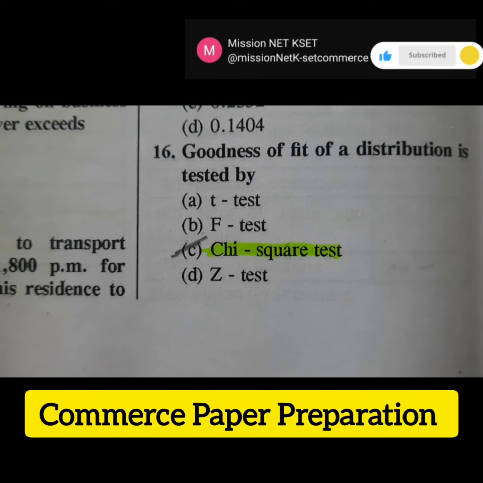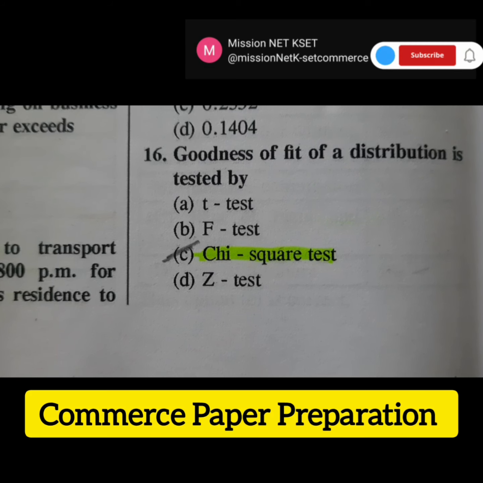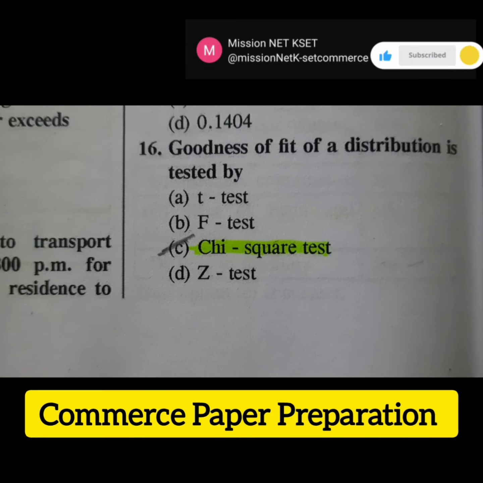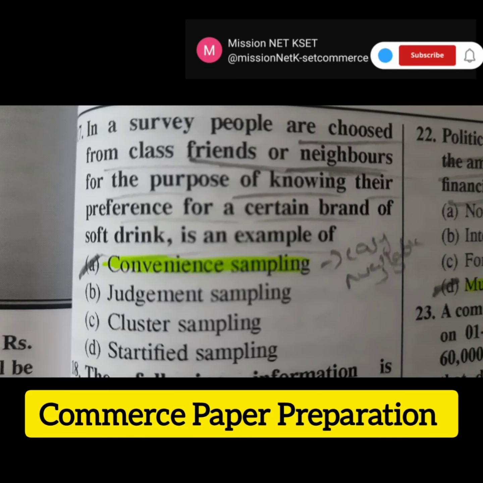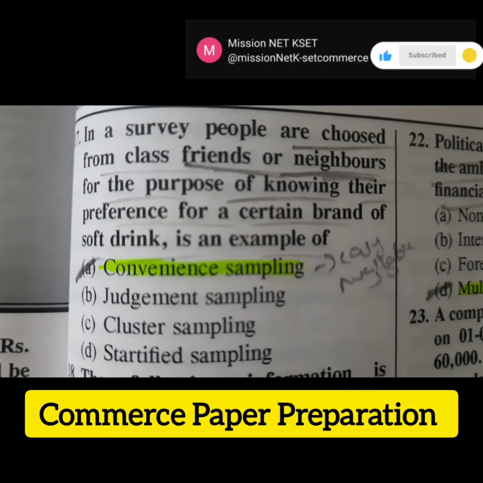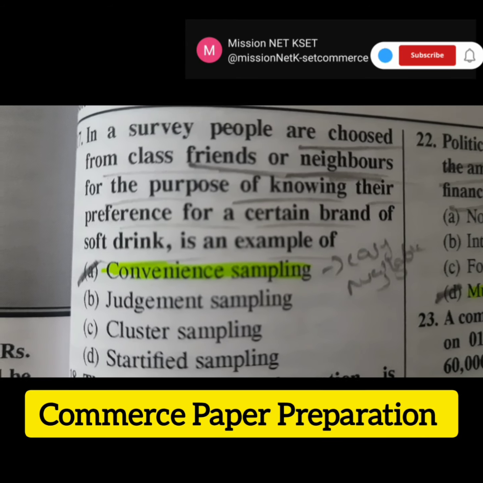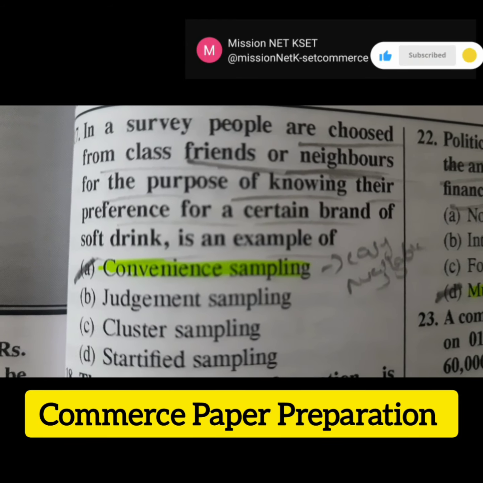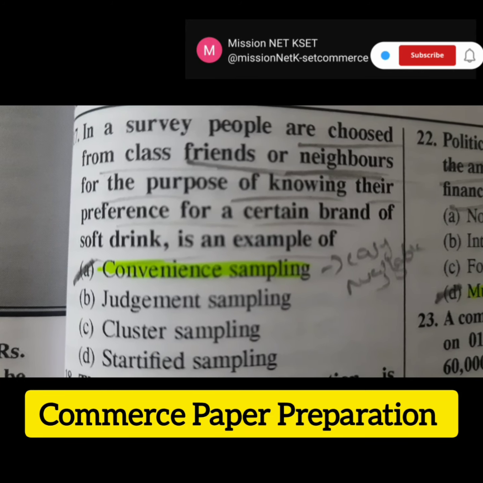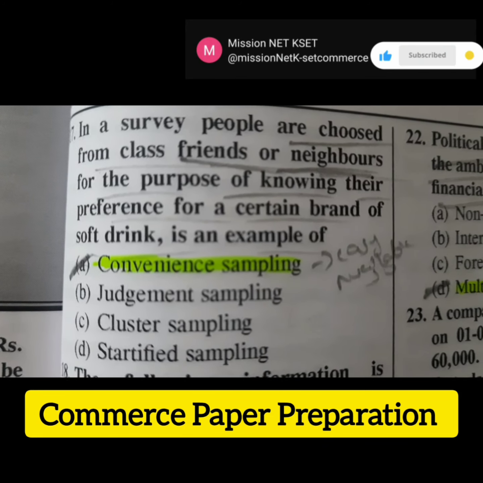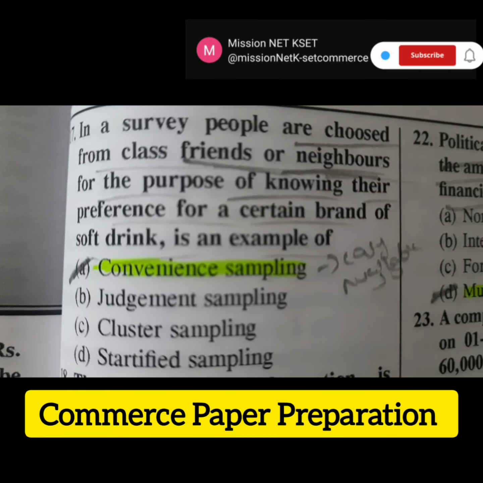The next question is goodness of fit of distribution is tested by. The right answer is option C, chi-square test. The next question is in a survey people are chosen from class, friends or neighbors for the purpose of knowing their preference for a certain brand of soft drink is an example of. The right answer is option A, convenience sampling.